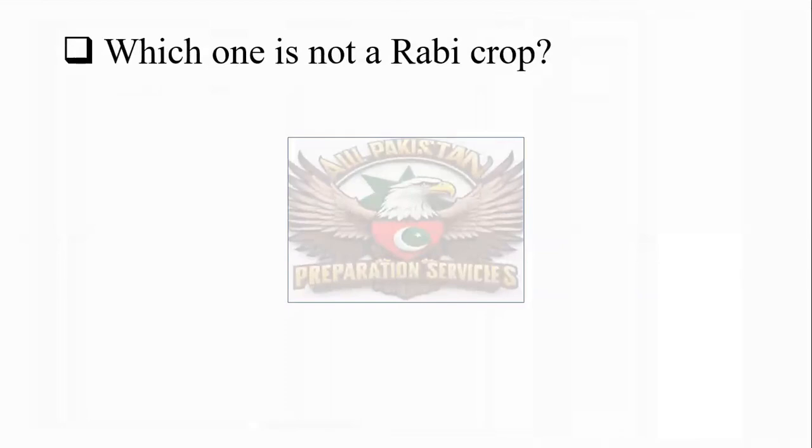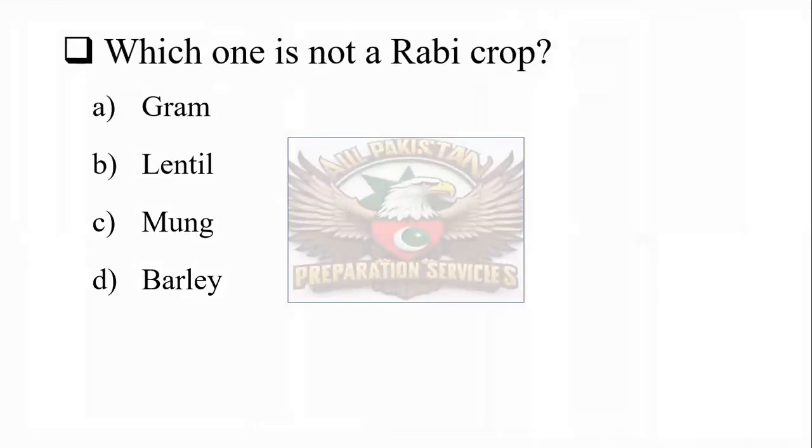Next one is: which one is not a rabi crop? Gram, lentil, moong or barley. And the correct one is moong. Moong is not a rabi crop.